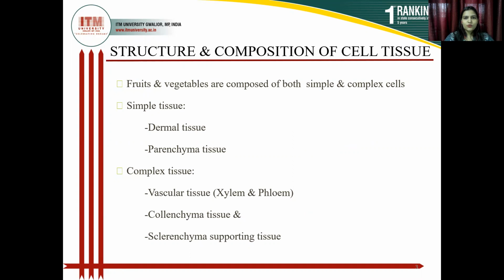Moving to the next slide, the structure and composition of cell tissue. Fruits and vegetables are composed of both simple and complex tissues. Simple tissue is of two types: dermal tissue and parenchyma tissue. The complex tissues are vascular tissue, that is xylem and phloem, parenchyma tissue and sclerenchyma tissue.